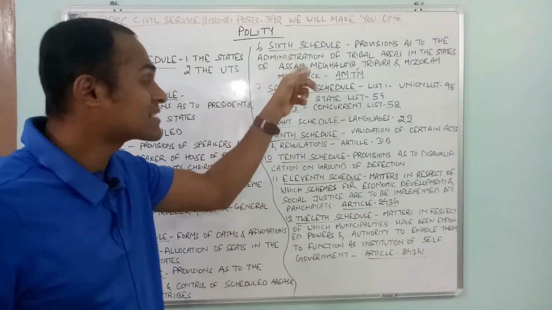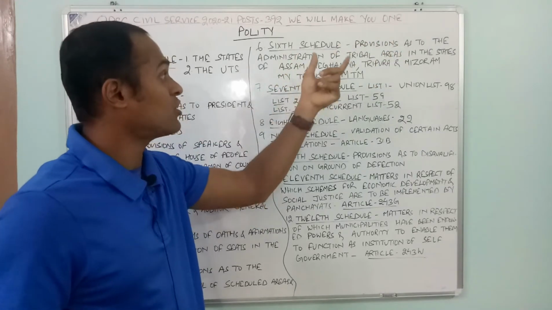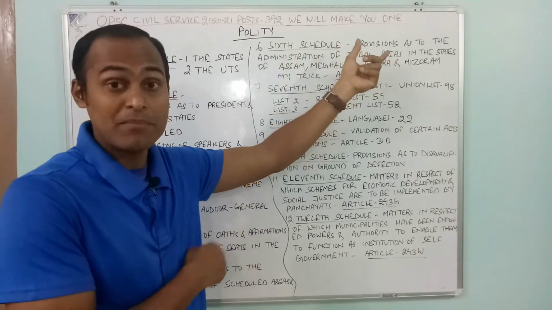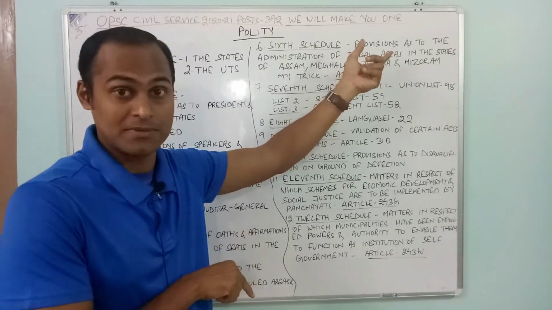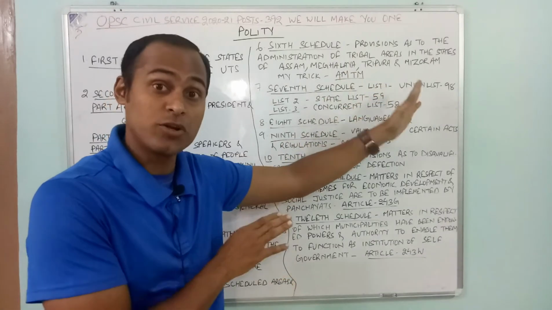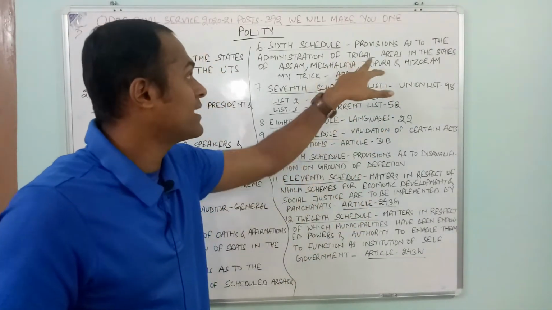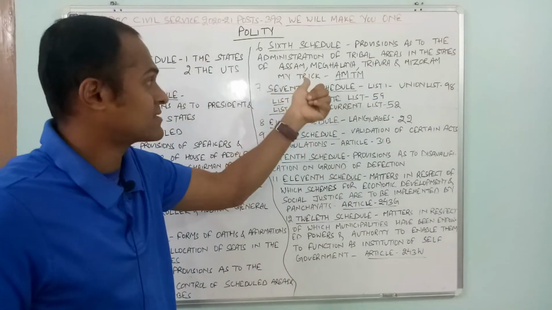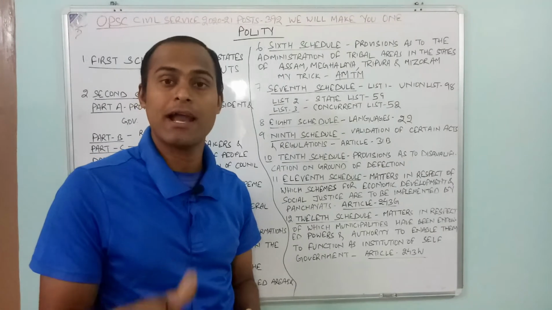And coming to the sixth schedule, this one is provisions as to the administration of tribal areas. Remember, in the fifth we have scheduled area and scheduled tribe, but here it is administration of tribal area. Scheduled area and tribal area are two different aspects. Tribal areas in the states of Assam, Meghalaya, Tripura and Mizoram.